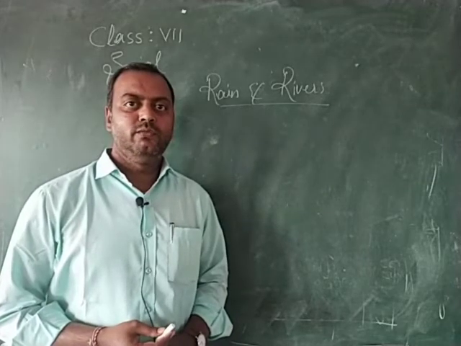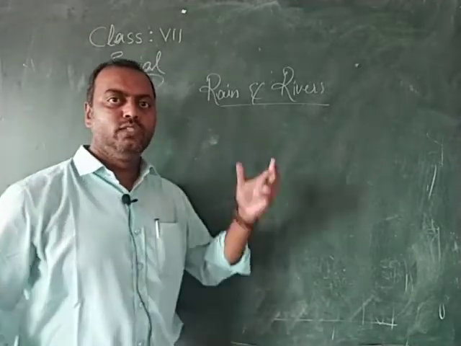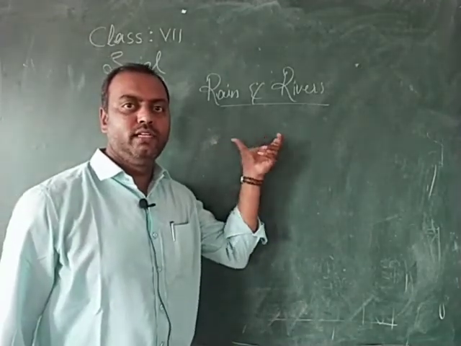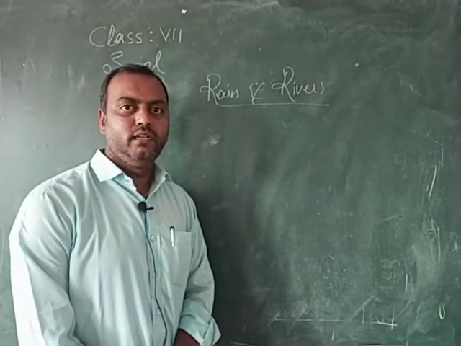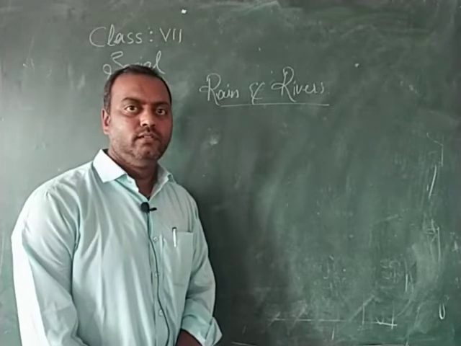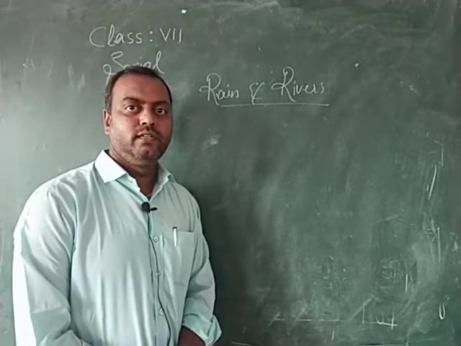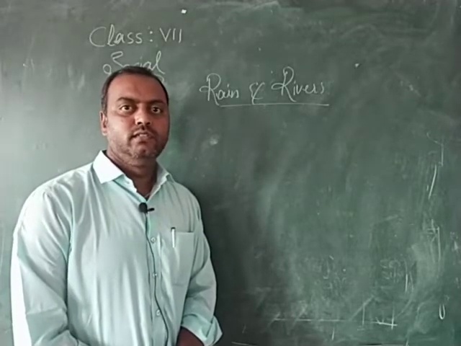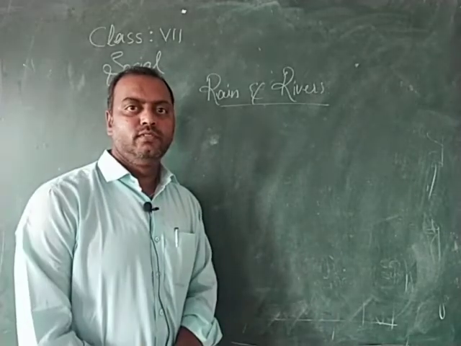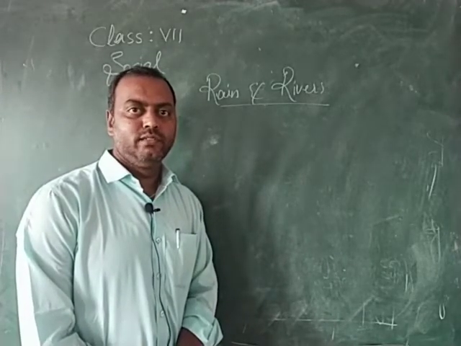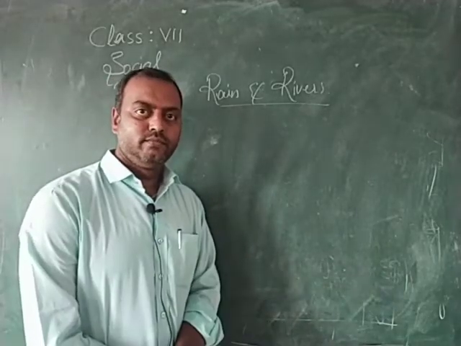In the previous session, we learnt about the second unit, rain and rivers. This unit consists of part 1 as rain and part 2 as rivers. We tried to understand about rain and the mechanism of rainfall. The important terminology involved in the mechanism of rainfall, like water vapor, evaporation, condensation, precipitation, humidity, these terms were explained in the previous session. There is a connectivity between rain and the rivers.